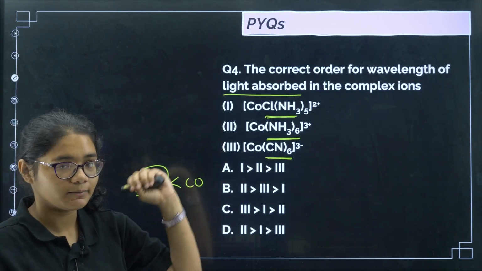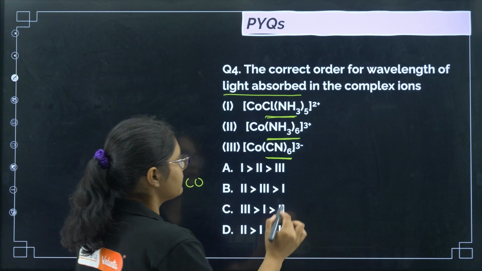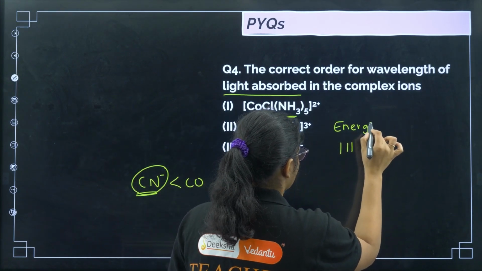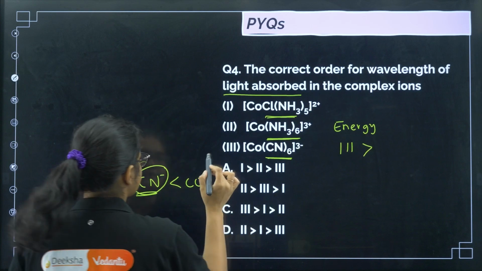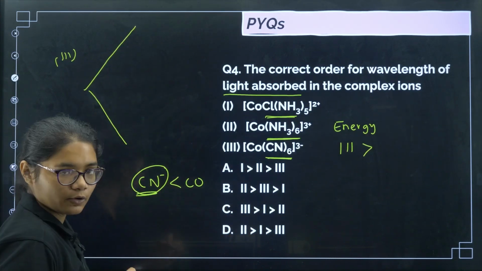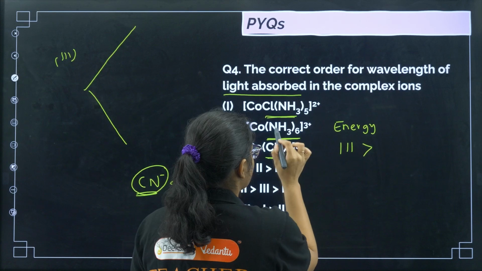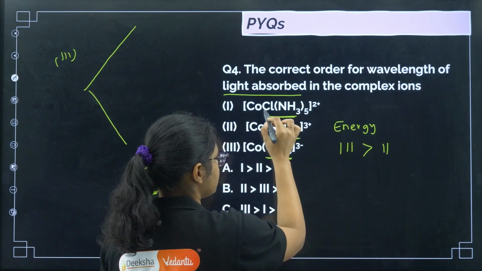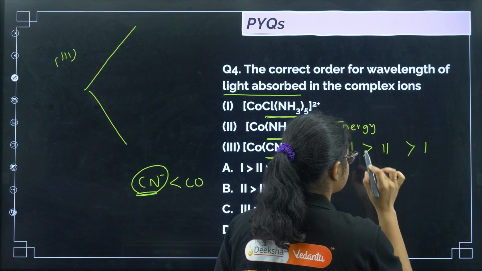So here the splitting will be maximum, the energy will be maximum. In case of option number 3, the splitting will be very high. Next, there are 6 NH3, so the next splitting will be that, and here there is 5 NH3 and 1 Cl, so it will be next. This is energy.